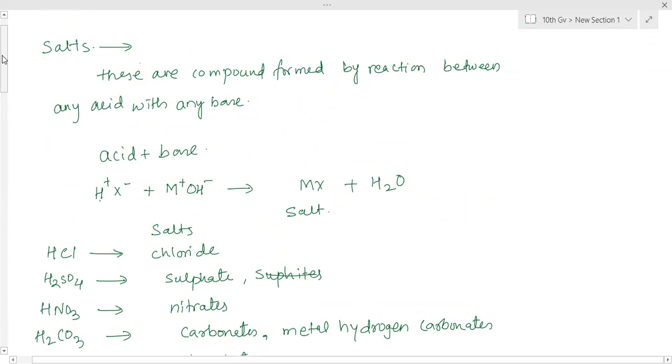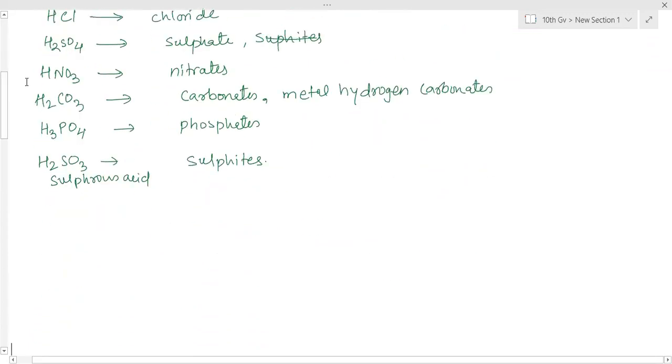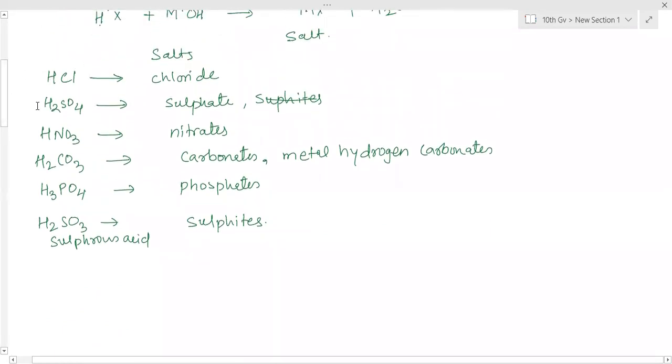So now, the different types of salt I told you. If hydrogen chloride combines with any of the bases, then whatever salt is formed, those are the metal chloride salts. With any base combining with sulfuric acid, the metal sulfates are formed. Those are another type of salt. When a base reacts with nitric acid, the salts produced are metal nitrates. If carbonic acid, the salt produced will be metal carbonate or metal hydrogen carbonate. So those are also salts.